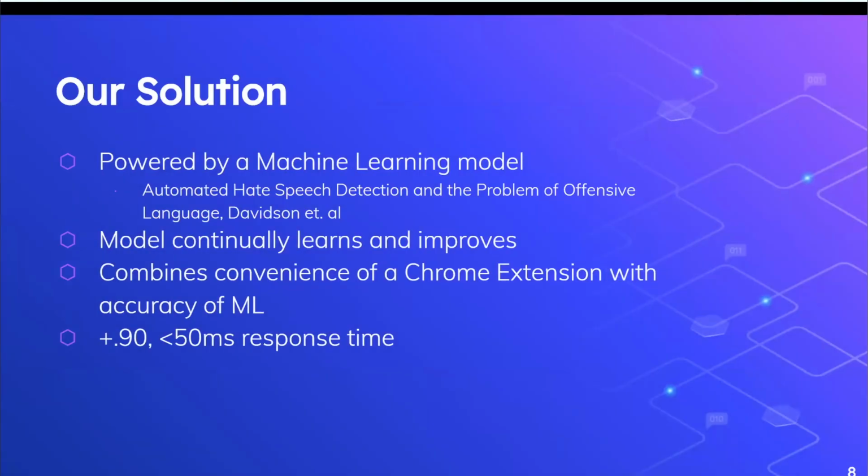Our extension and text editor combination use the same machine learning model implemented from a paper from Thomas Davidson. Trained on 25,000 tagged tweets, this logistic regression has a precision of 0.9. We also designed the apps with learning in mind.